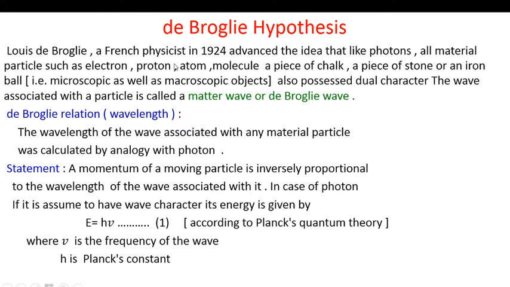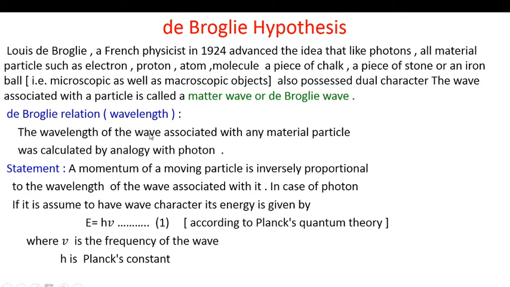Here, electrons are microscopic bodies, while a molecule, a piece of chalk or an iron ball are macroscopic objects. This means they possess dual character. The wave associated with a particle is called a matter wave or de Broglie wave. Now let us go to the de Broglie relation or de Broglie wavelength.